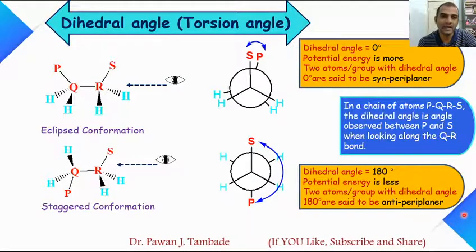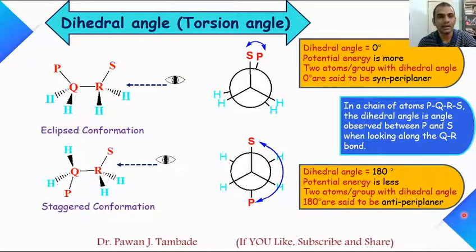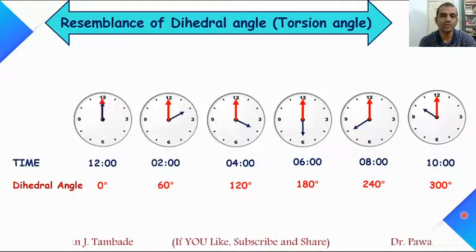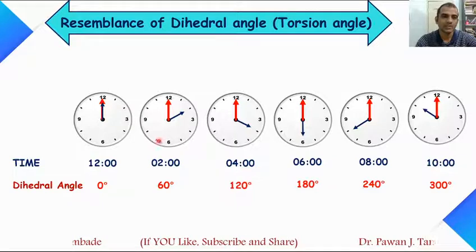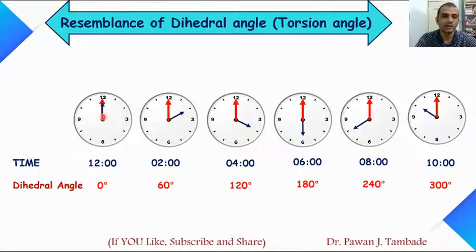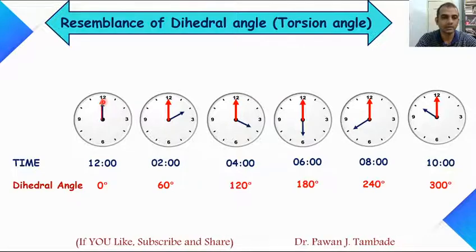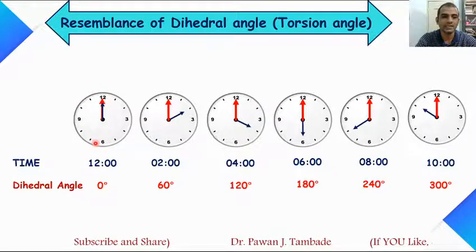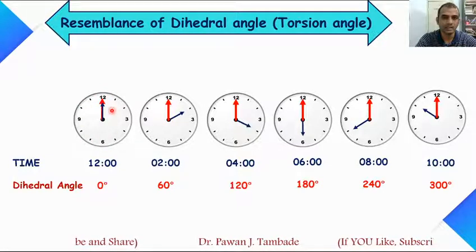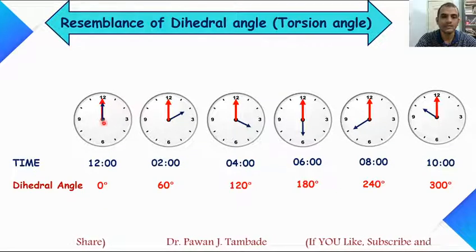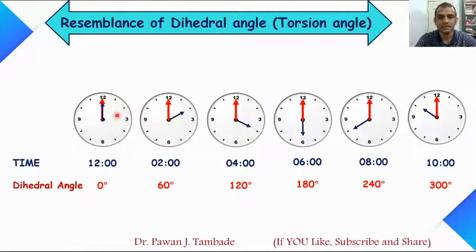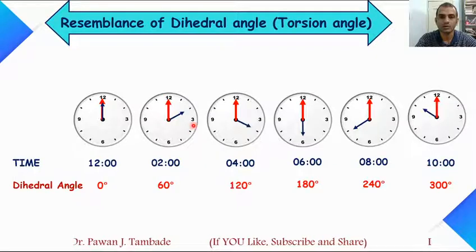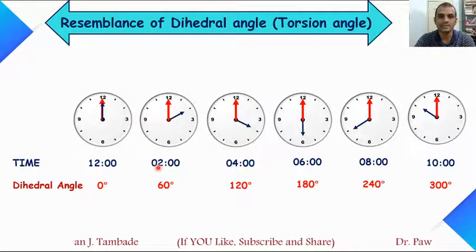Now in order to understand this dihedral angle, we will see an analogy of dihedral angle with a clock. If you look at this picture, you will get to know about dihedral angle. Consider this is a Newman projection formula where the substituents present on the front carbon are eclipsed with the substituents present on the back carbon atom. In this case dihedral angle is 0, it is just like 12 o'clock. When we rotate this carbon-carbon single bond by 60 degree, the substituents will change their position by 60 degree and there will be 2 o'clock. In this case dihedral angle is 60.